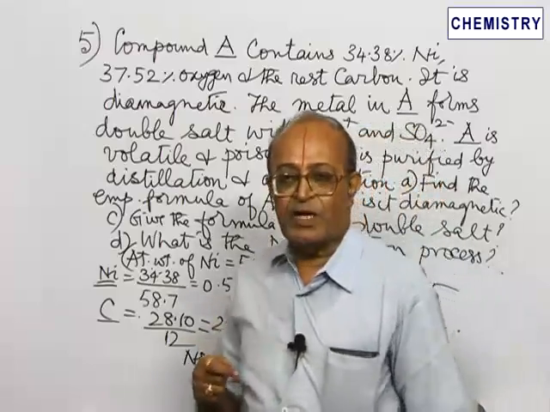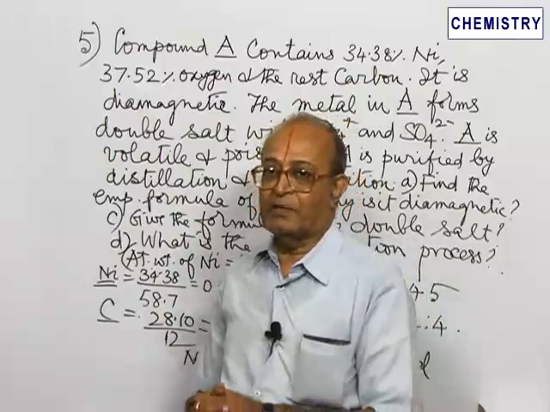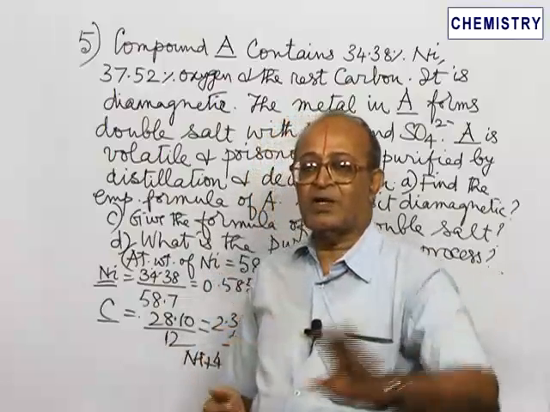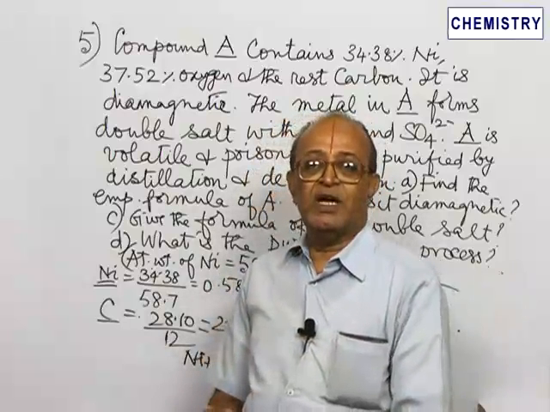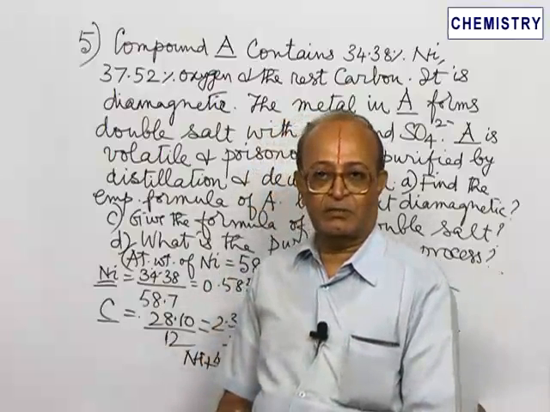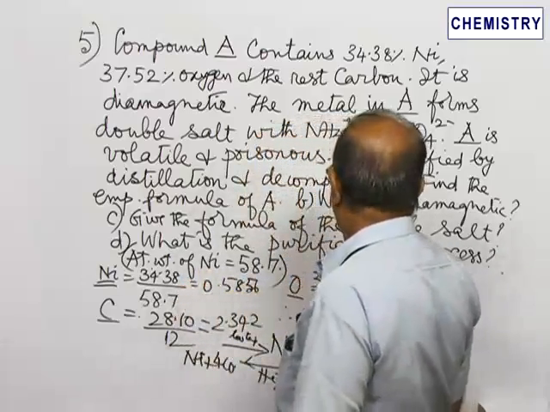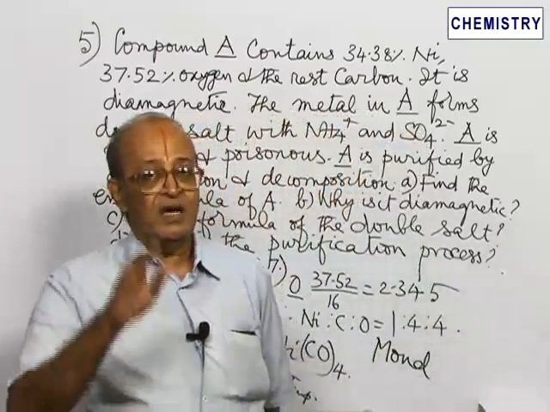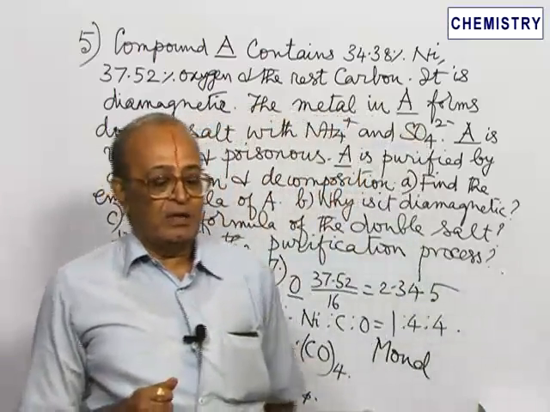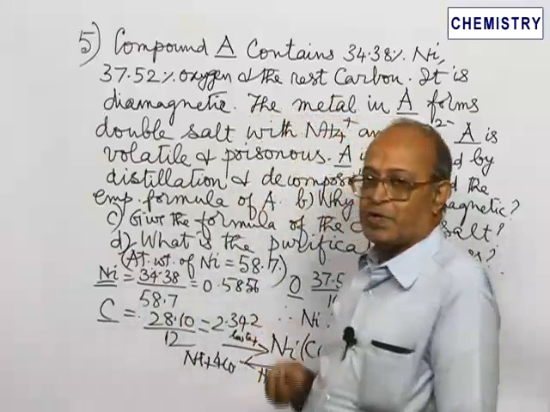But if in the complex all the electrons are paired, that means there is not even a single unpaired electron, that complex is said to be diamagnetic in nature. Now this question is, why is it diamagnetic? That means nickel tetracarbonyl is diamagnetic. That means no unpaired electron is present.